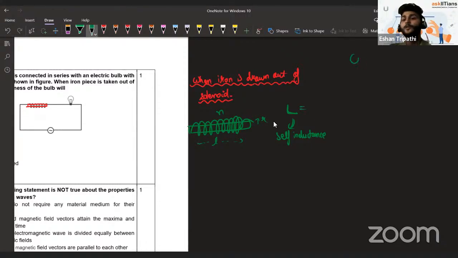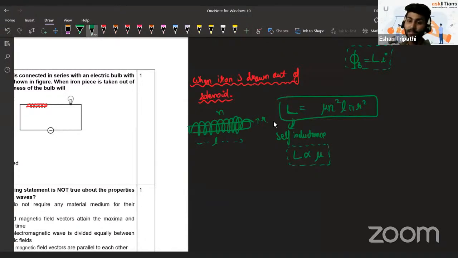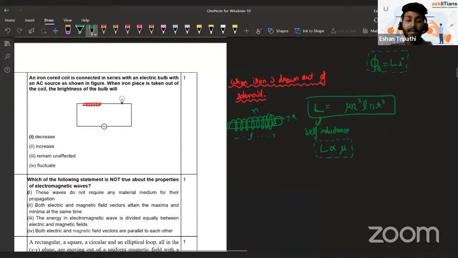You might know the magnetic flux you have to represent as L into I. When you write the flux, then you get this expression. Basically, it turns out to be something like this: mu n square into l into pi r square. This is the self-inductance. The point here is that self-inductance is proportional to permeability, like how much permeability is present in the medium. Now tell me, if the iron core is removed from the solenoid, what will happen to the self-inductance? Does it increase or decrease? Now think over it.